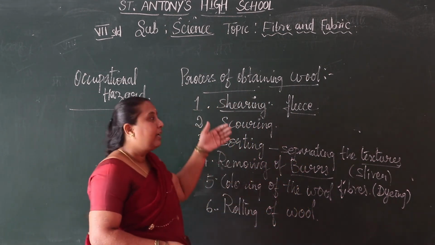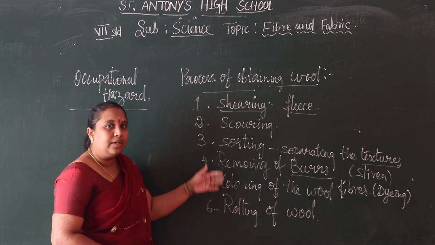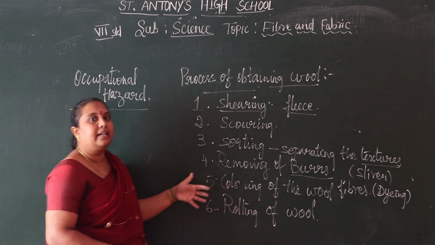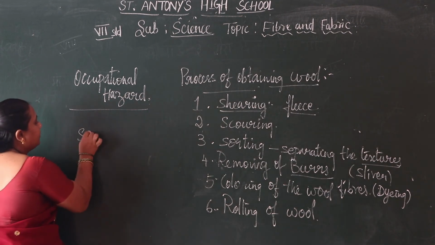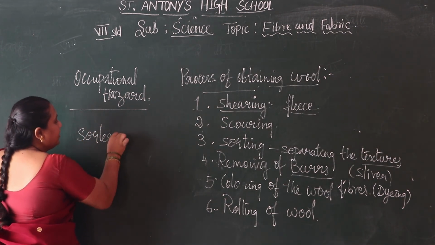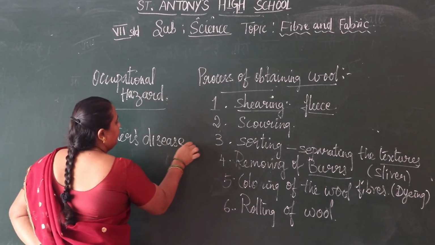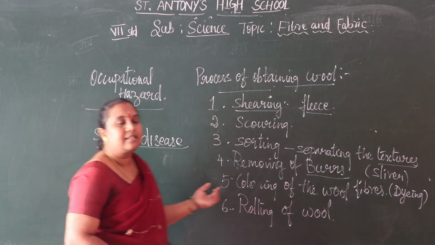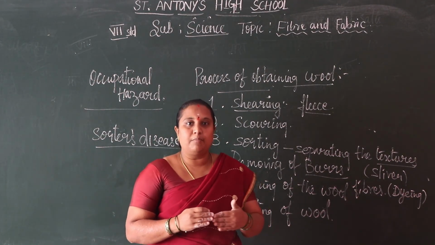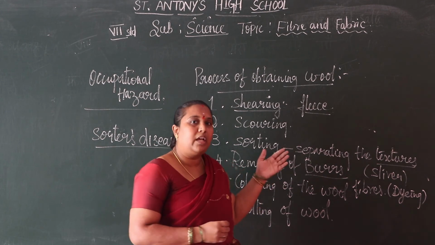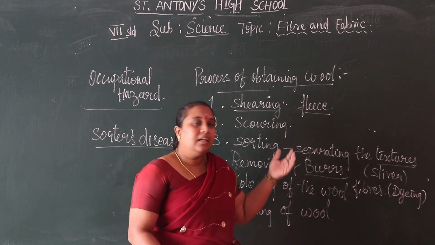In this process of obtaining wool, the persons get diseases. That disease we can say is sawdust disease. How does sawdust disease come to the people who work here?